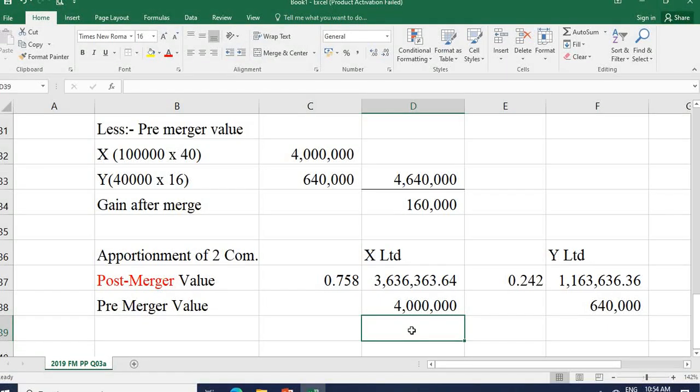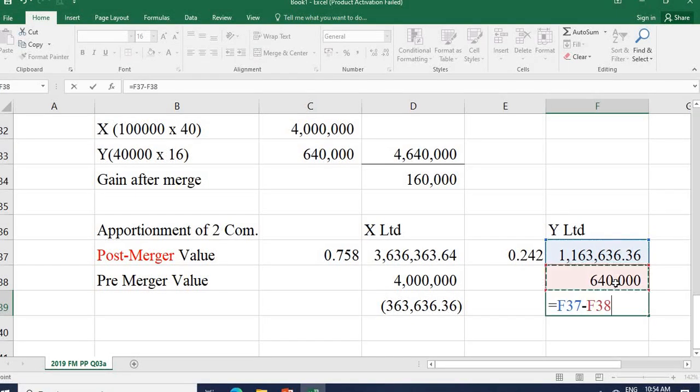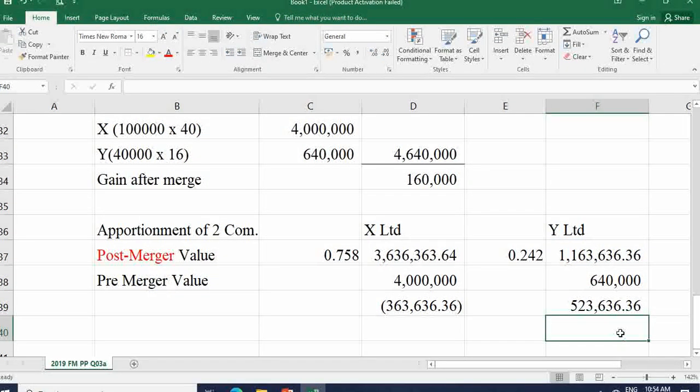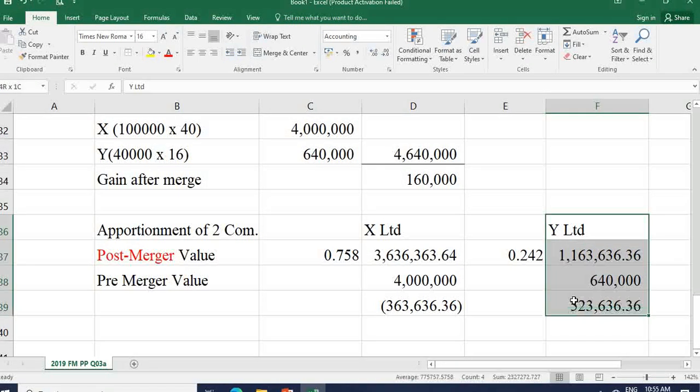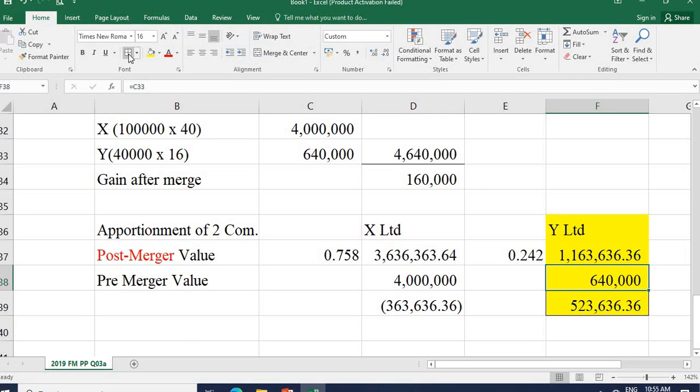Therefore, if you find the net value, here you will get the minus figure, and here we'll get this figure, which means company Y is benefited because of this merger and acquisition arrangement.